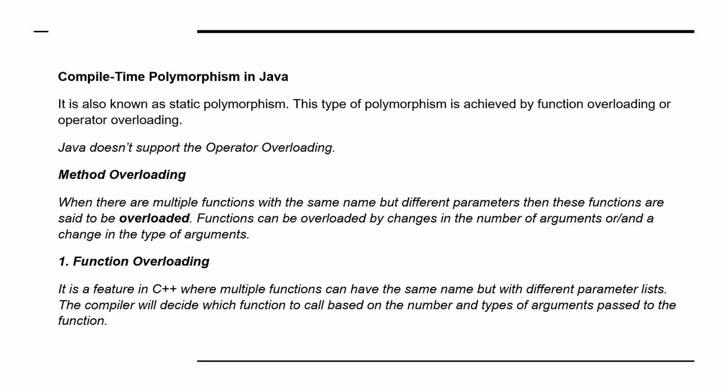So this is the concept of method overloading. Function overloading is a feature in C++ where multiple functions can have the same name but with different parameter lists, and the compiler will decide which function to call based on the number and type of arguments passed to the function.